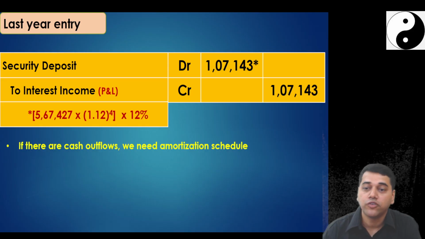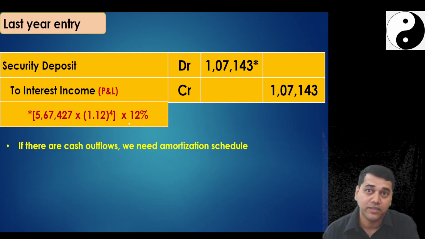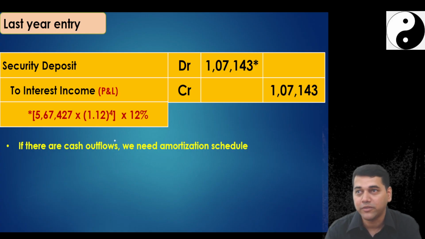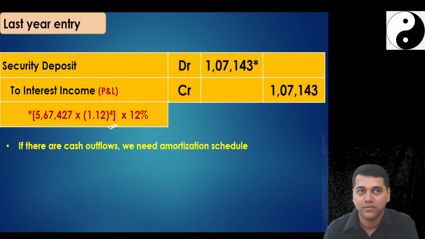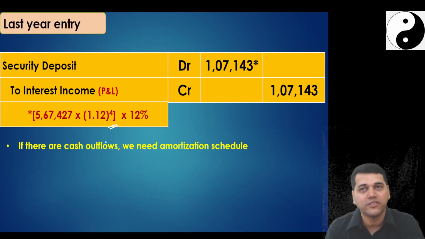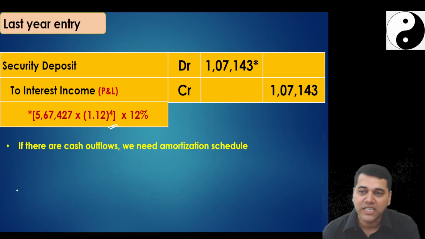If there were cash outflows, then this logic you cannot apply. Since it is a ZCB, the security deposit is like a ZCB, that's why this logic works. And in the question, they didn't ask you for an amortization schedule. Otherwise, you prepare an amortization schedule, problem is solved. And what is my last entry?